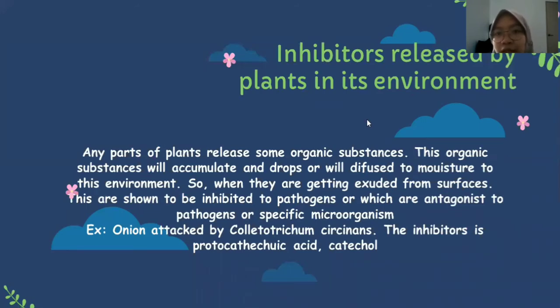Inhibitors released by plants in their environment. Any parts of plants release some organic substances. These organic substances will accumulate in drops or will diffuse into moisture in the environment. So when they are exuded from surfaces, these are shown to inhibit pathogens or to be antagonistic to pathogens or specific microorganisms. Example, onion attacked by Colletotrichum circinans. The inhibitor is protocatechuic acid and catechol.